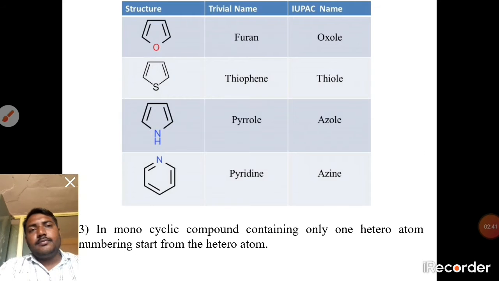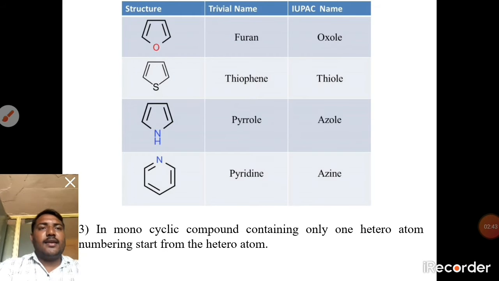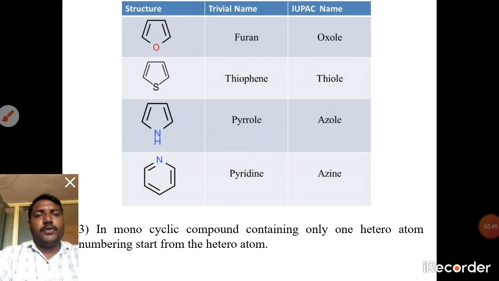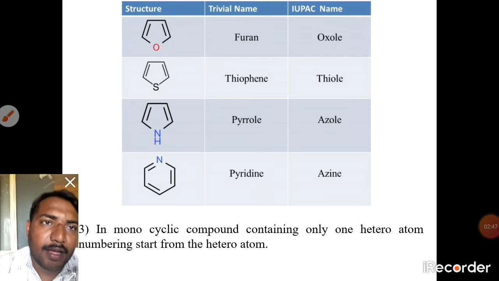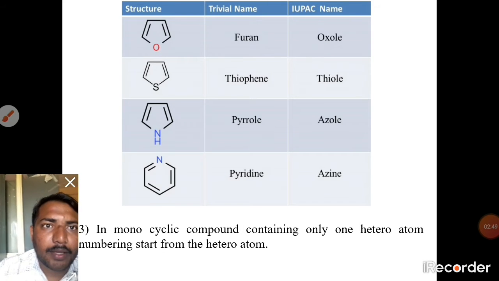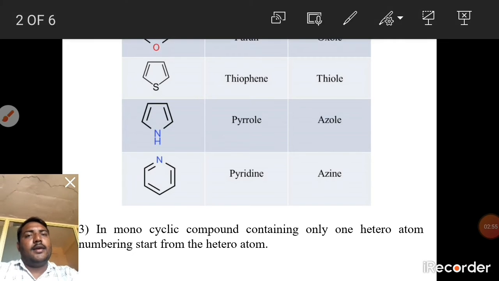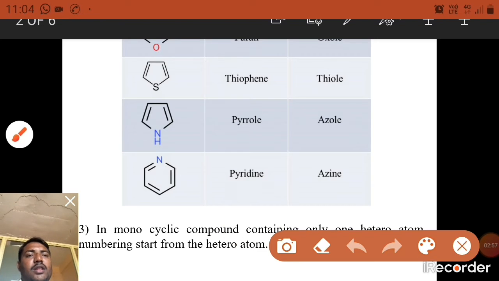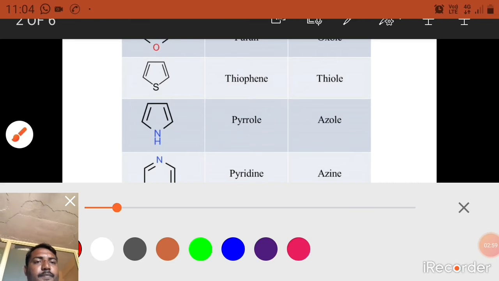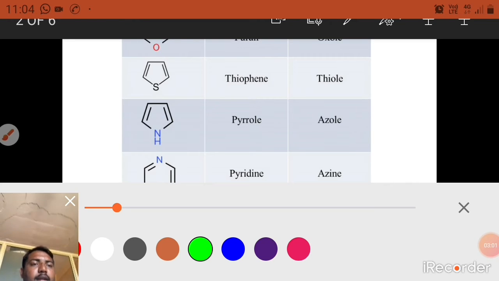Then the structures, trivial names, and IUPAC names. The first structure is a 5-member ring with an oxygen atom.